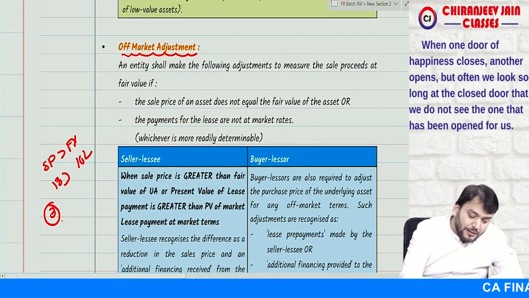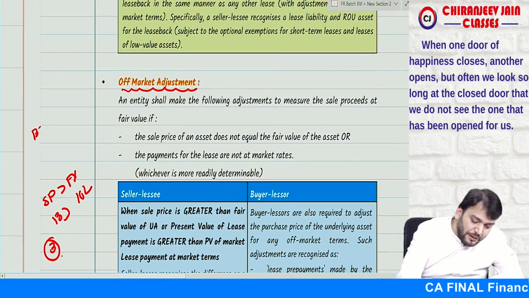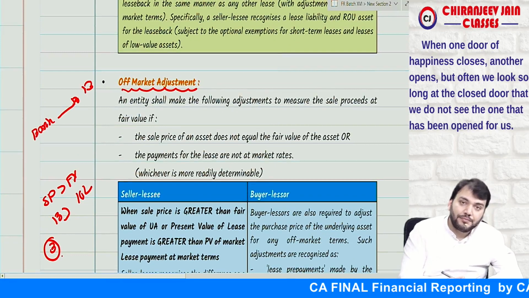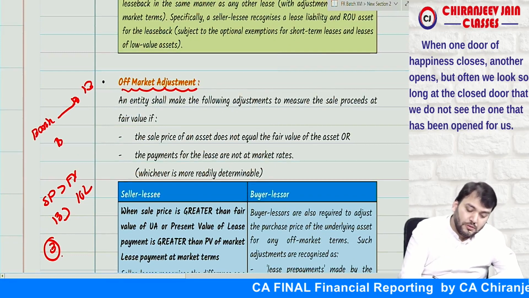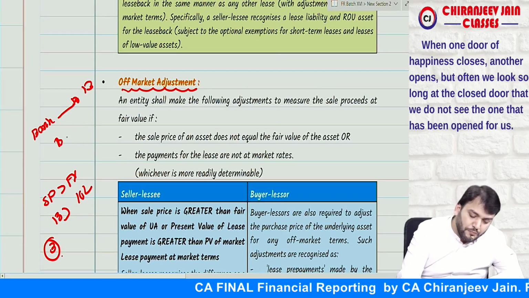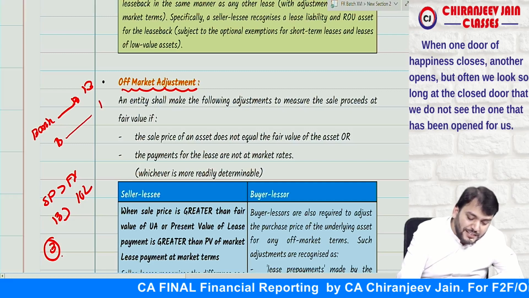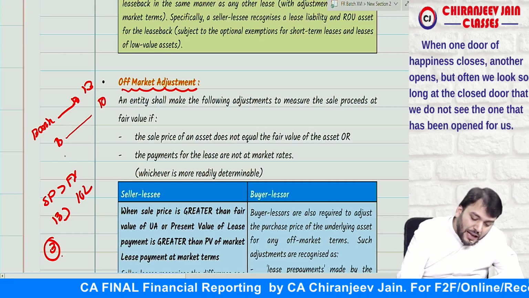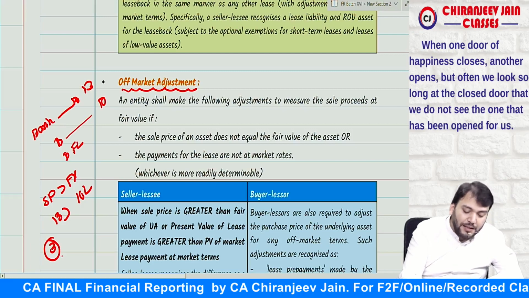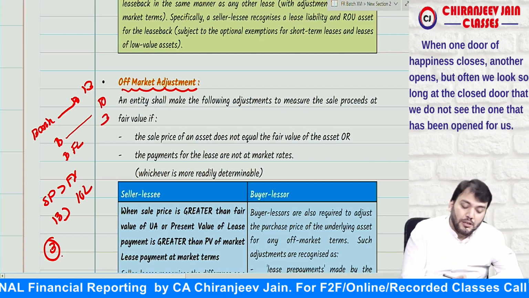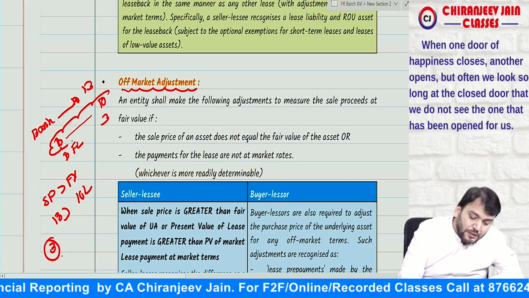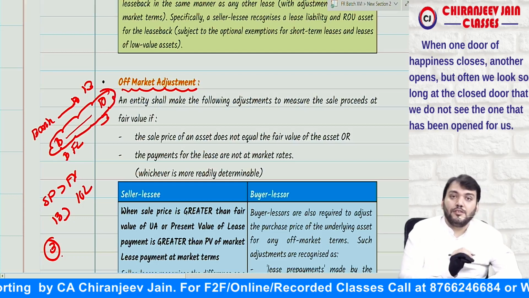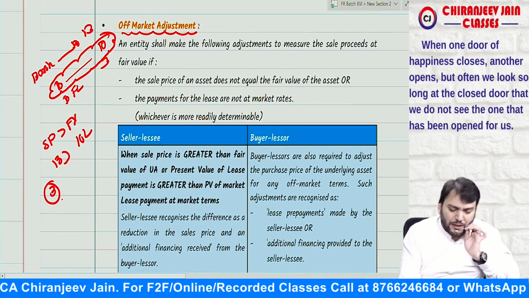Are you getting it? For this our journal entry will be bank account debit 13 lakh, to asset 10 lakh, and to financial liability 3 lakh. So this will be the sale price for the underlying asset which has been transferred.